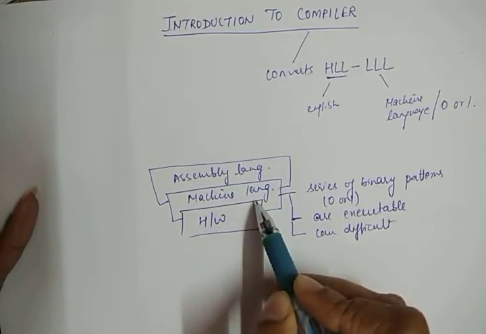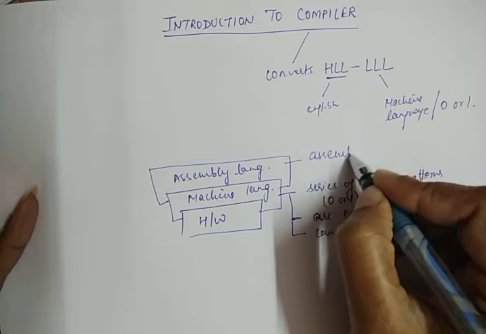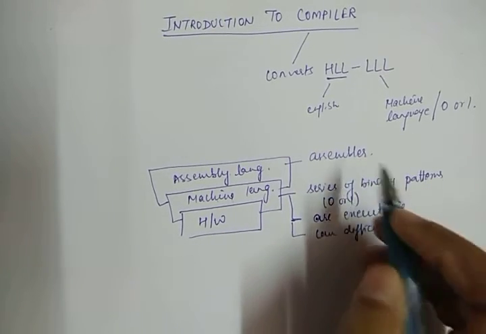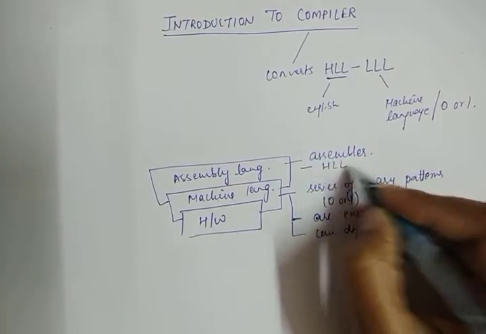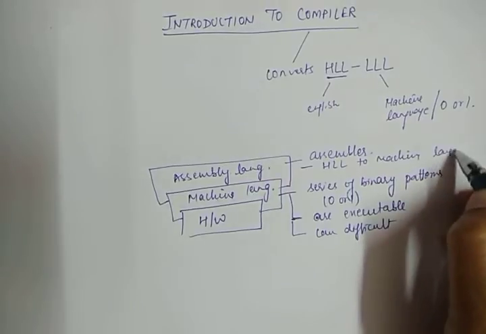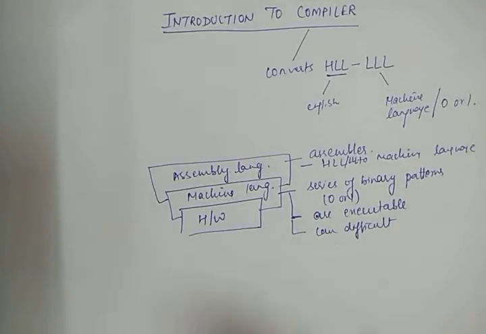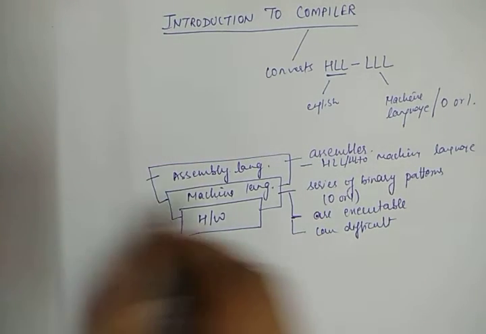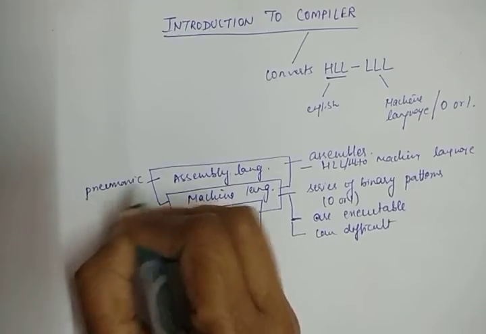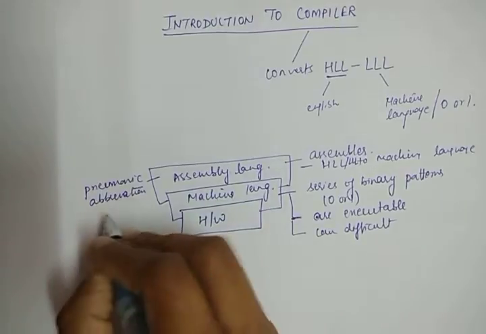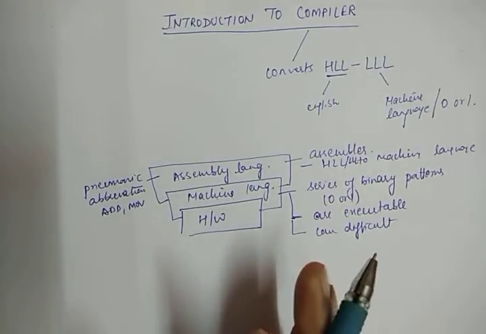It works through machine language, meaning assembly language is first converted into machine language by a translator known as an assembler. It represents an effort to make programming easier for human beings. In assembly language we code with the help of mnemonic abbreviations like add, move, which can be easily understood by human beings.